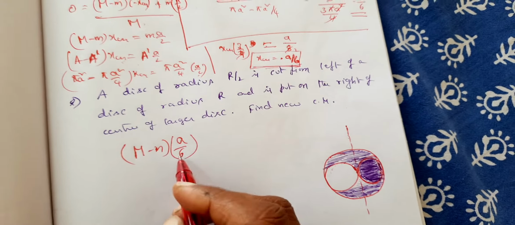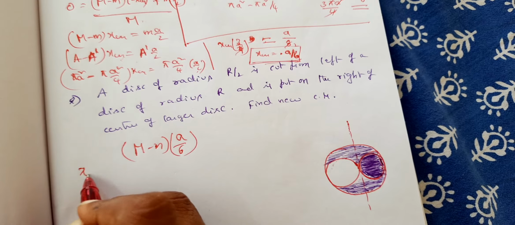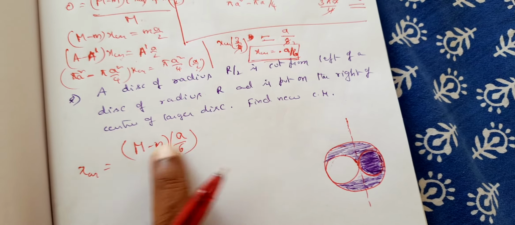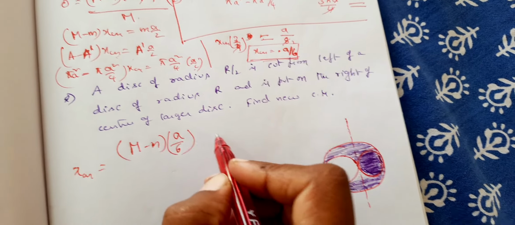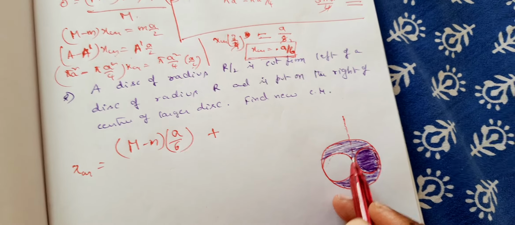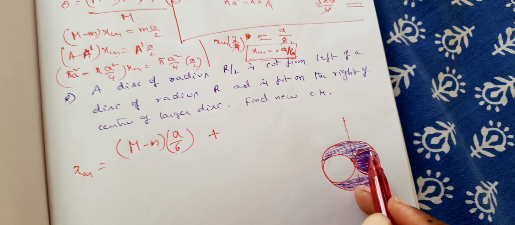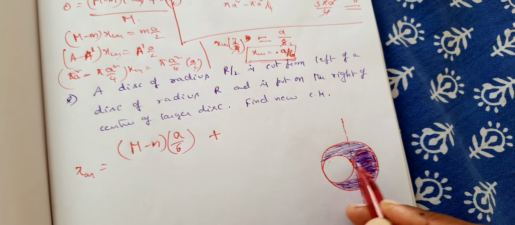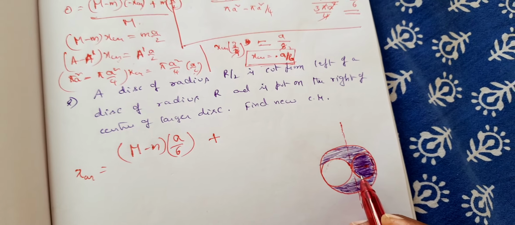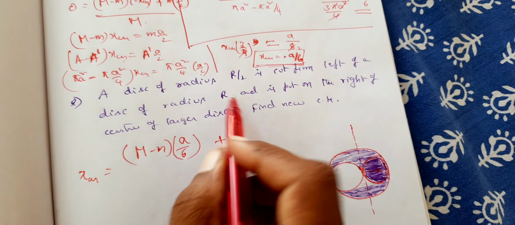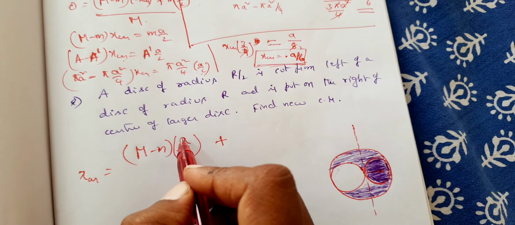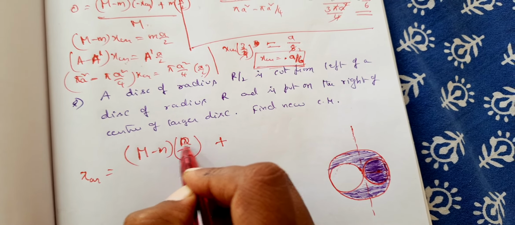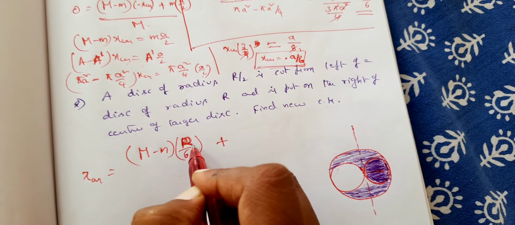So you have to find out the new center of mass as xcm is equal to m1 x1 plus m2 x2. Now this disk whichever is cut here is added here. That means where is the center of mass of it? The center of mass of it is R by 2. Right?